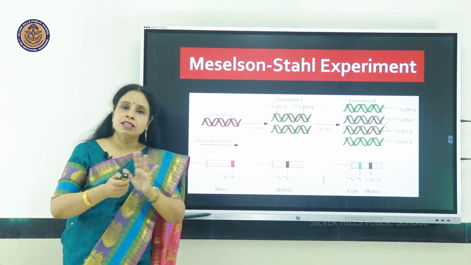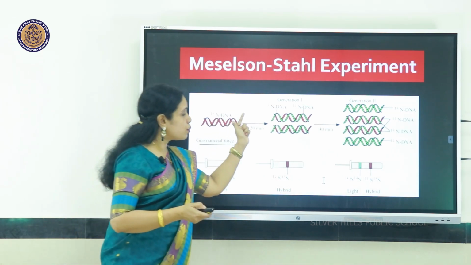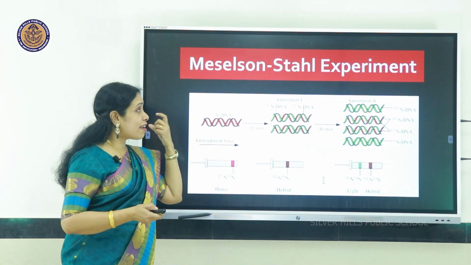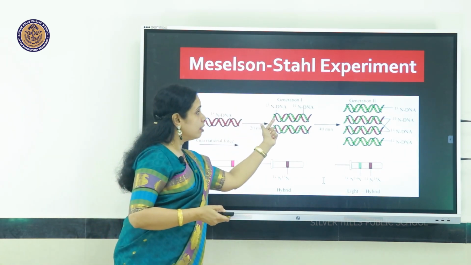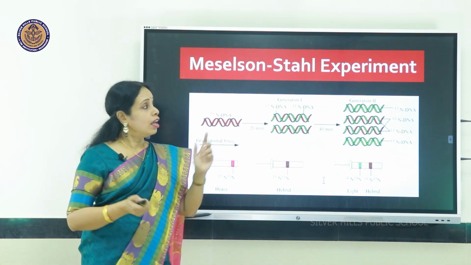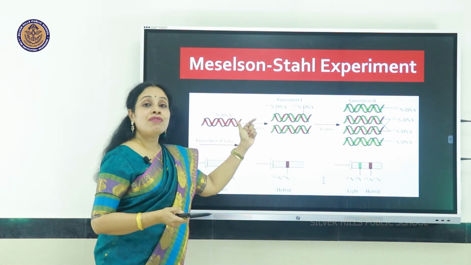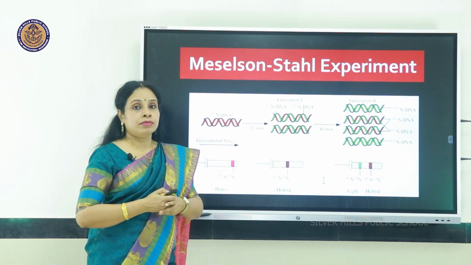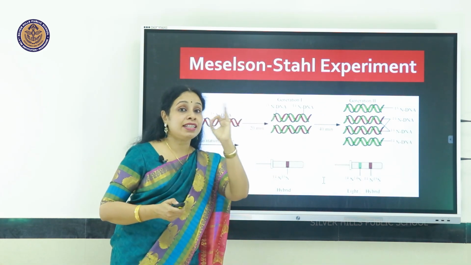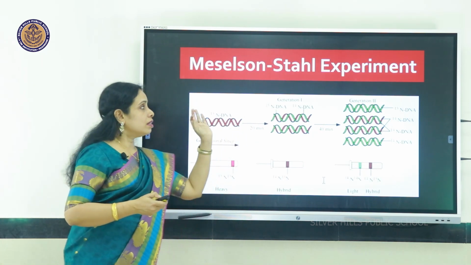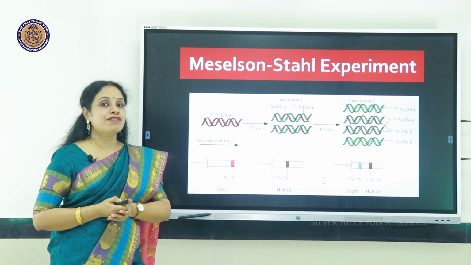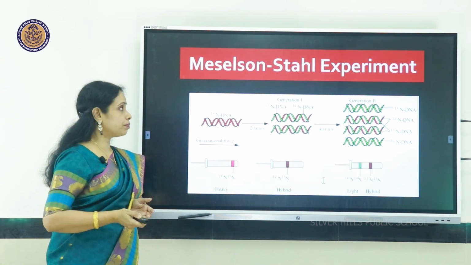If it weren't semi-conservative replication, then in the 20th minute in generation 1, where the heavy strand is shown in red and the light strand is shown in green, it would have been one fully green and one fully red. Or over there it would have been one fully red and three fully green. But this experiment by Meselson and Stahl proves the semi-conservative method of DNA replication.